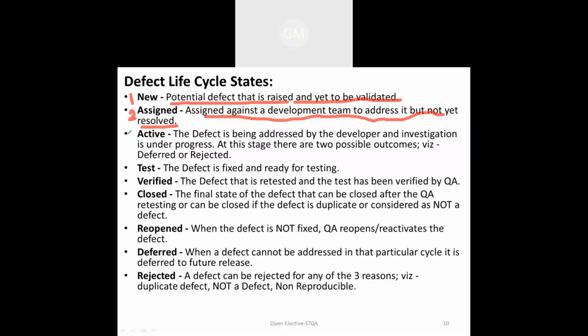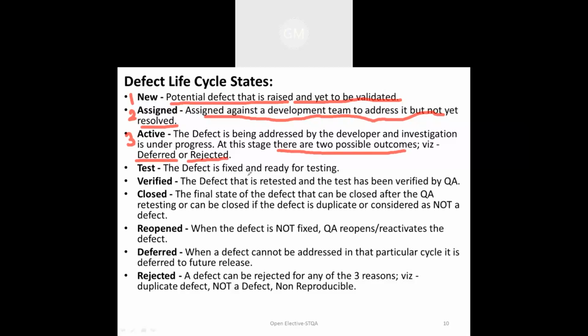Third phase is active. In this active phase, the defect is being addressed by the developer and investigation is in process. At this stage, there are two possible outcomes. The first one, which we have seen in the diagram also, is that the defect is deferred or rejected.